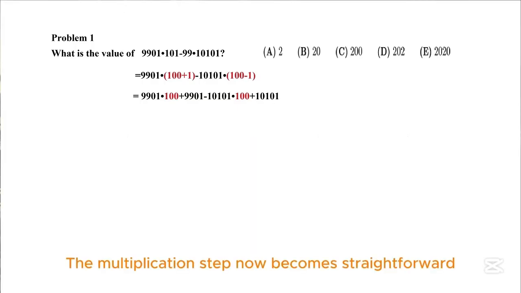The multiplication step now becomes straightforward. Next, we simplify the addition and subtraction.